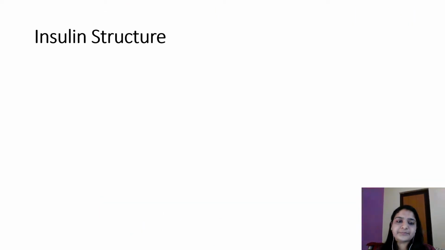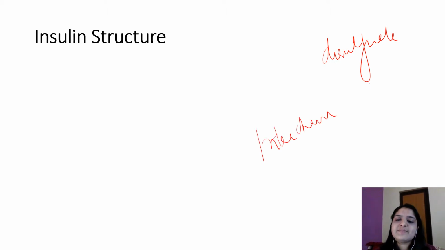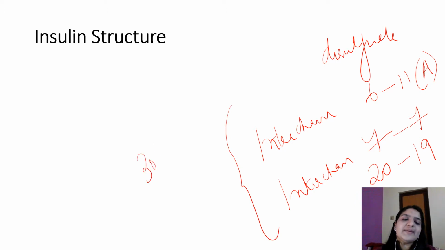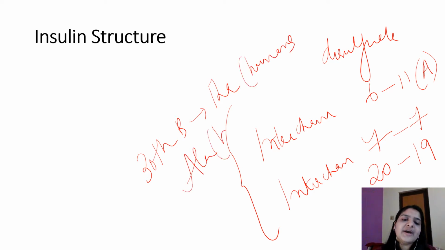The important points that you have to remember: the chains are connected by disulfide linkages. The intrachain disulfide linkage is seen between the 6th and 11th amino acids of the A chain, and the interchain disulfide linkages are between the 7th amino acid of the A chain and the 7th amino acid of the B chain, and between the 20th amino acid of the A chain and the 19th amino acid of the B chain. Species variation: the 30th amino acid of the B chain is threonine in humans, and it is alanine in bovine and pigs.